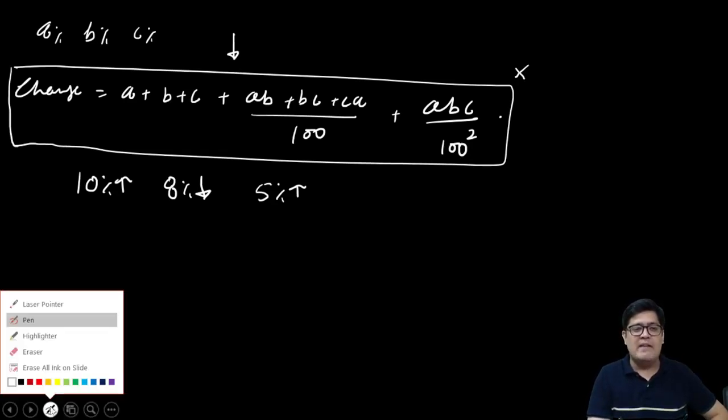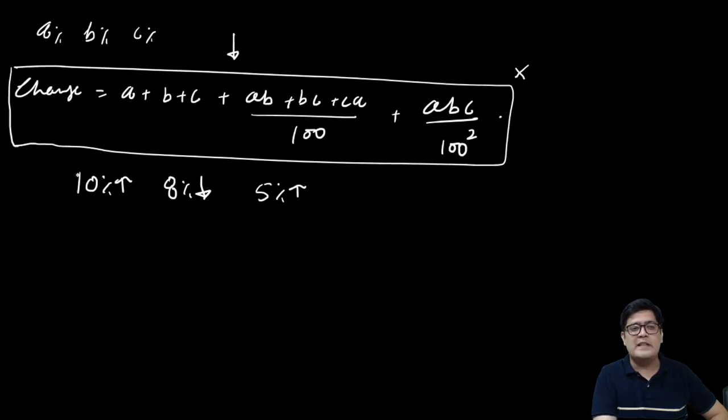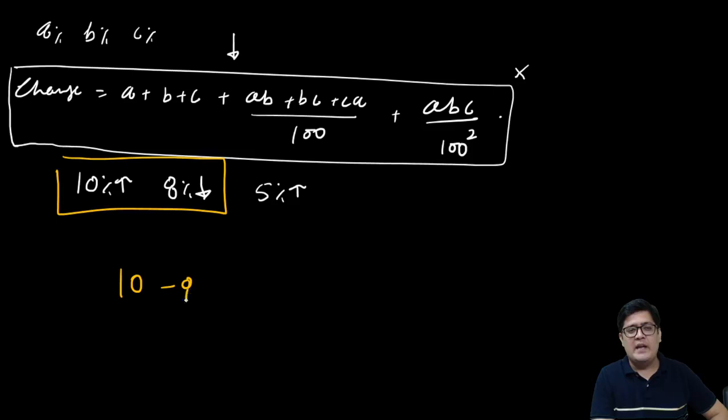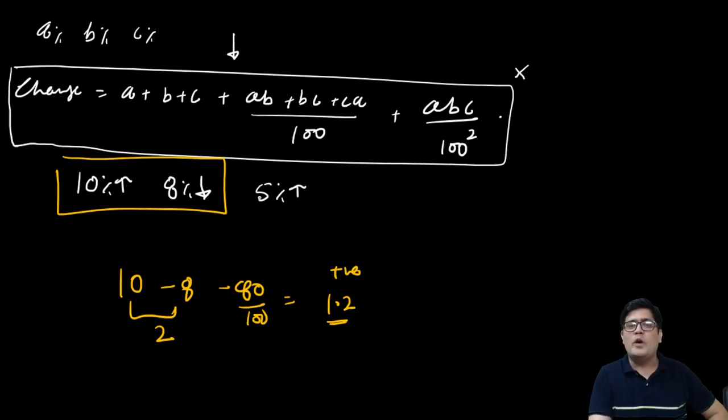Let us say I want to pair up these two first. So one positive, one negative, multiplication of both. Verbally, this is 2 minus 0.8. So that is 1.2. 1.2 is positive. Now what you do? You pair up the last and the result. So 1.2, because it is positive, and 5 positive.